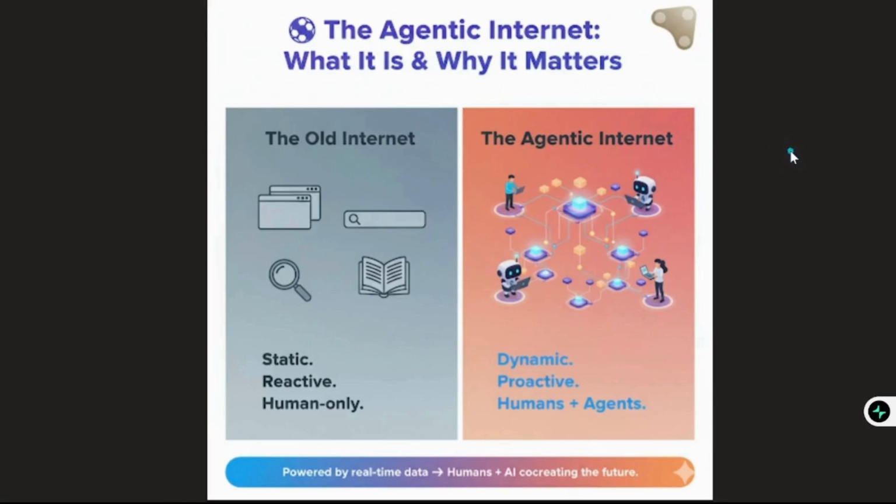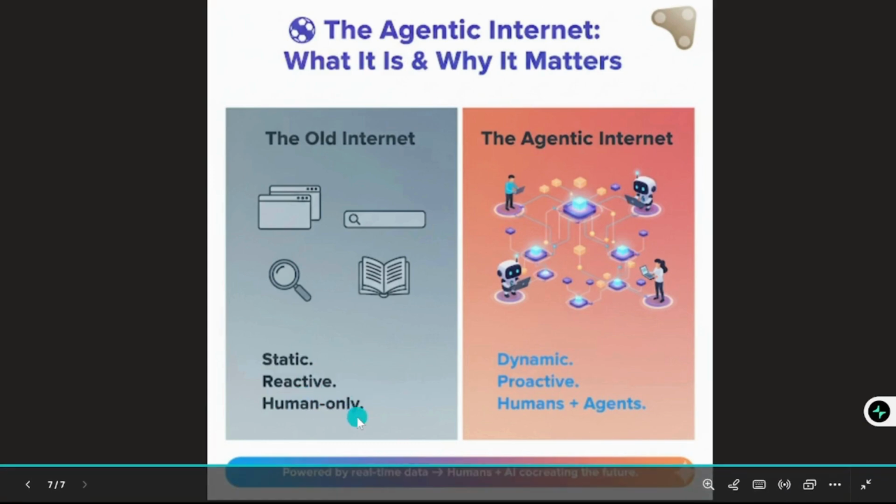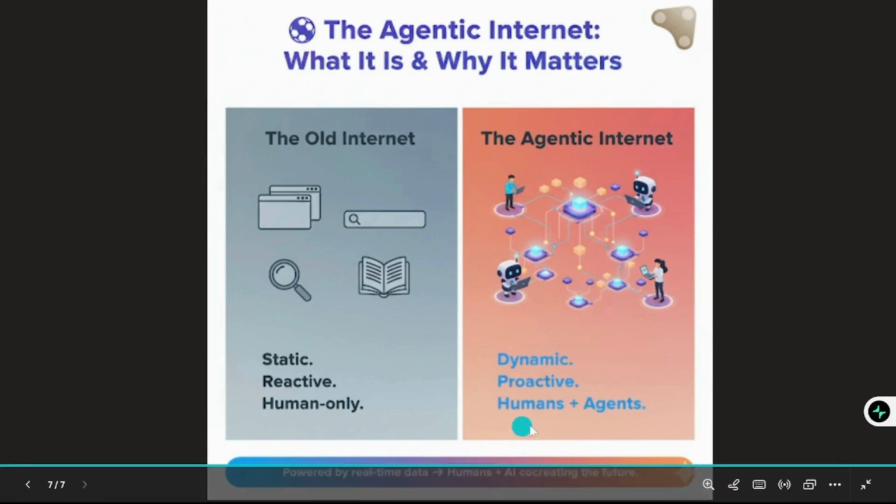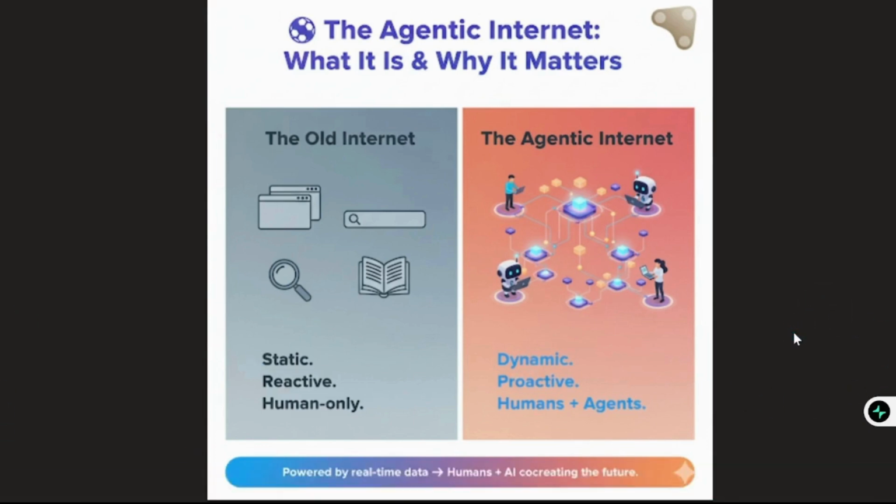Lastly, we have the agentic internet, what it is and why it matters. The whole internet today is static, reactive, and human-only. But with the introduction of the agentic internet, we have dynamic, proactive, and humans plus agents. Finally, this is powered by real-time data and humans plus AI co-creating the future. So this is everything you need to know about the future of agentic finance. Thank you guys for watching.